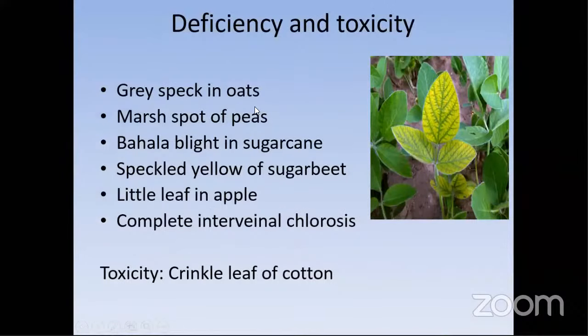You can see gray speck of oats, marsh spot of peas, and Bahala blight, a major symptom quite common in sugarcane, speckled yellowing of sugar beet, little leaf in apple, and complete interveinal chlorosis. Interveinal chlorosis means veins will be very green, but the rest of the part will be yellowing. Toxicity will be crinkle leaf of cotton. If it crosses the limit, it will be toxic, so naturally there will be crinkle leaf on cotton.